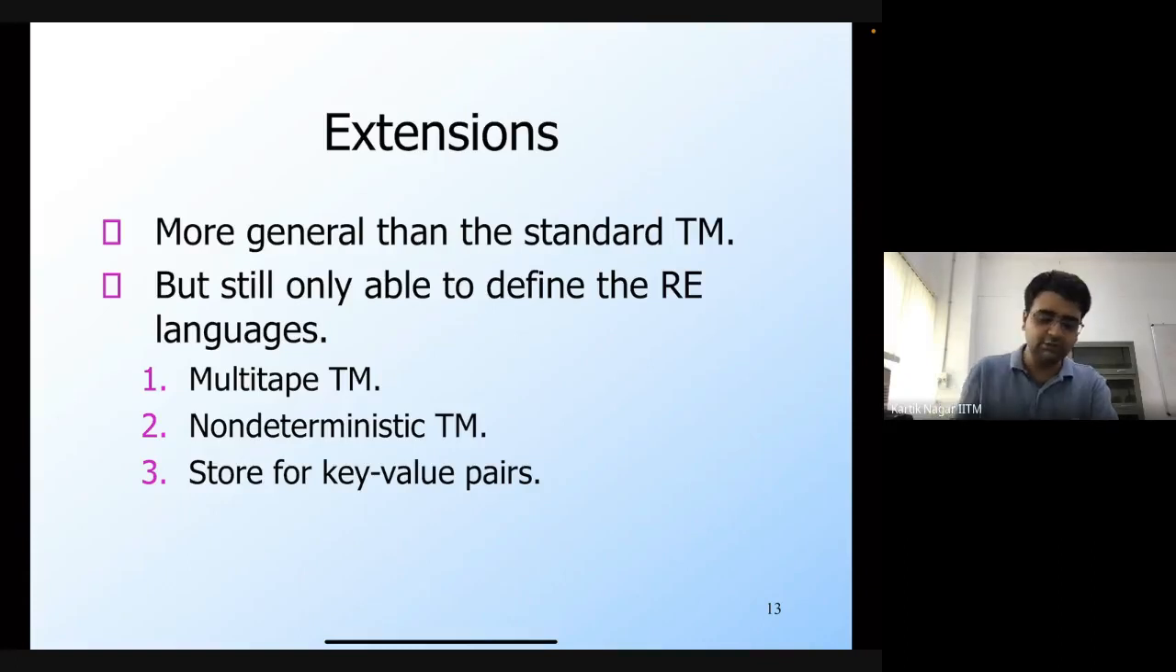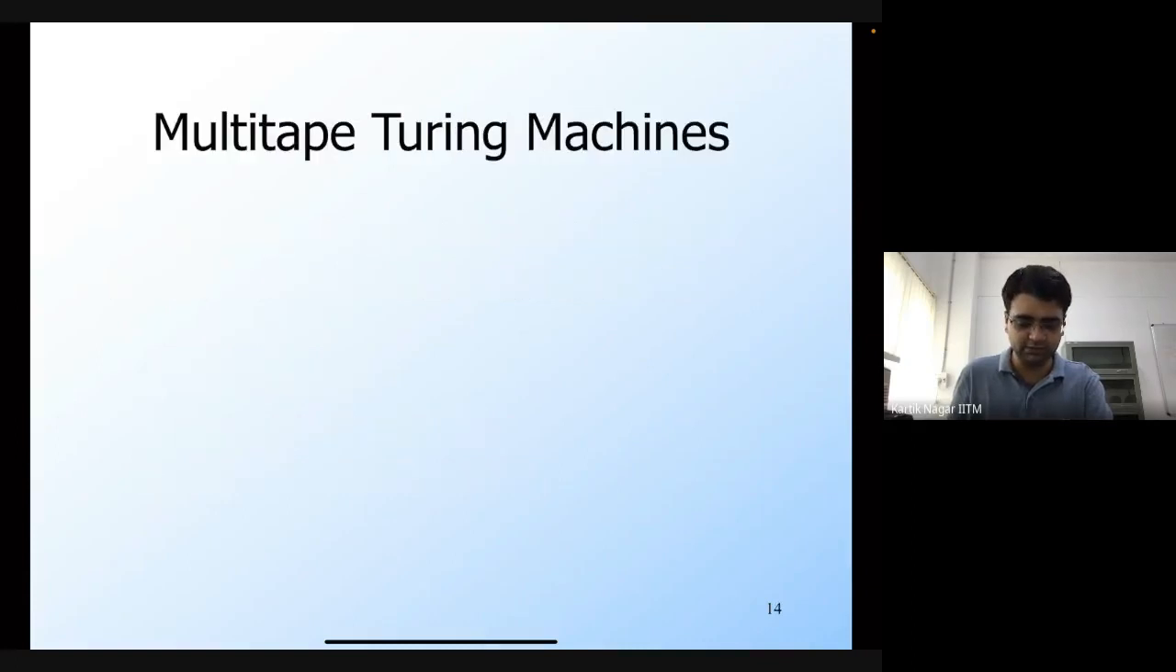In a multi-tape Turing machine, instead of a single tape, you have multiple tapes. And in a non-deterministic Turing machine, you allow non-determinism. So these Turing machines are no more powerful than the standard Turing machine. So let's look at a multi-tape Turing machine.